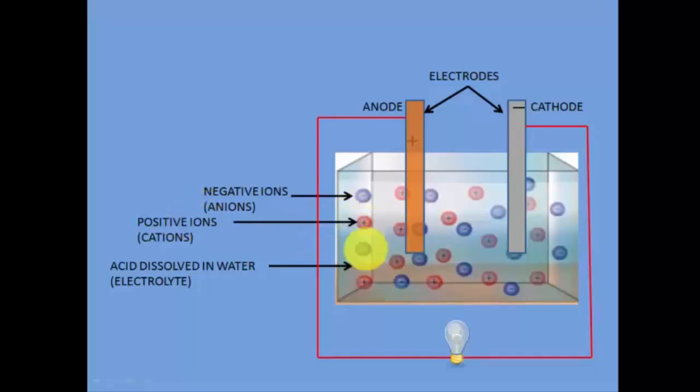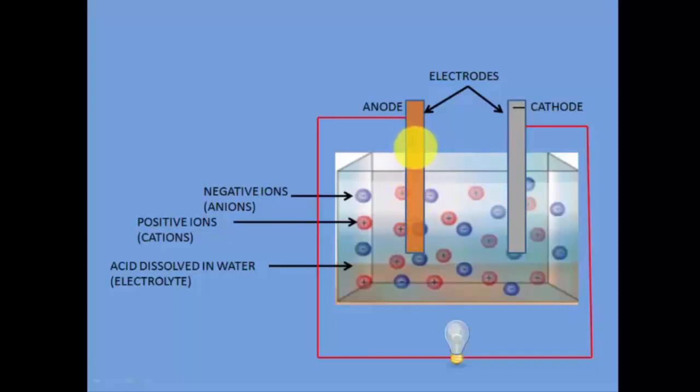Now in this water, which is now known as the electrolyte, the positive ions are known as the cations and the negative ions are always known as the anions, right? And let's say I have two electrodes over here. I have marked them with different colors so that it is easy for you to distinguish.